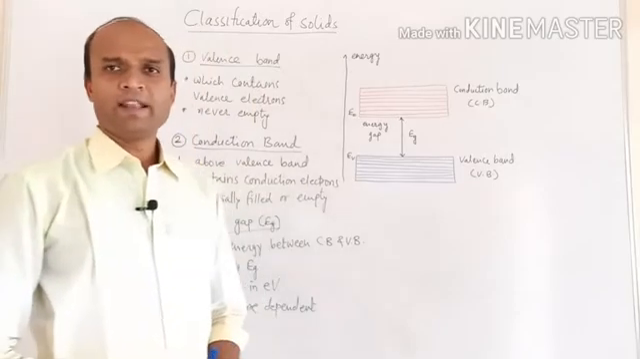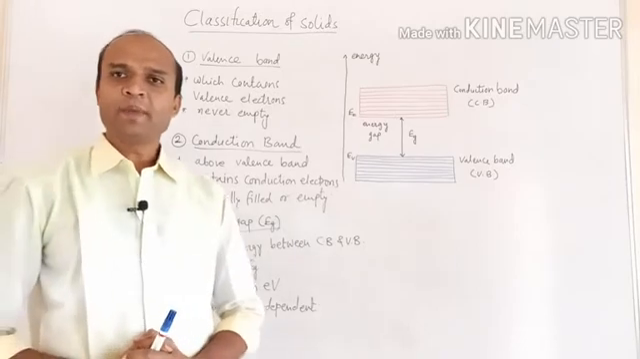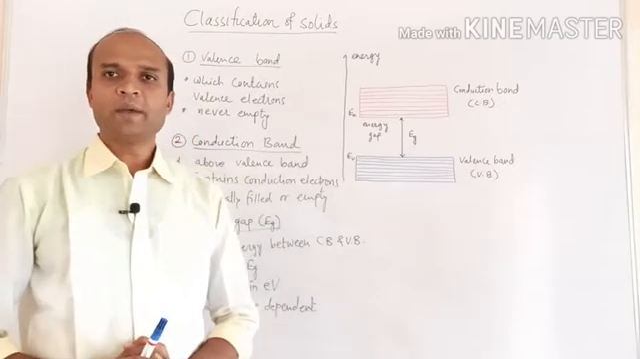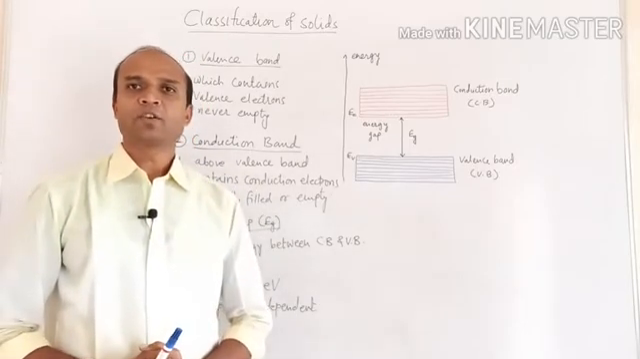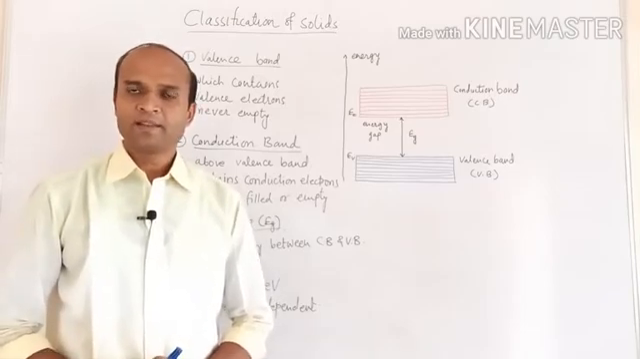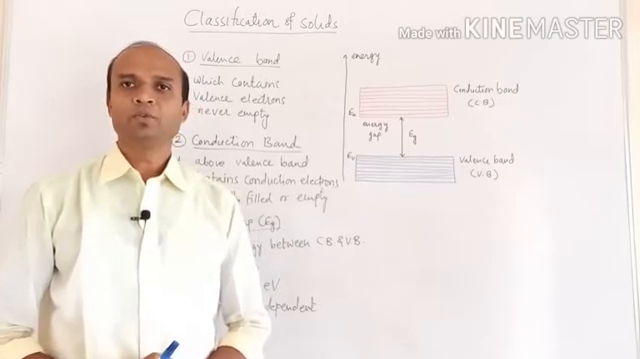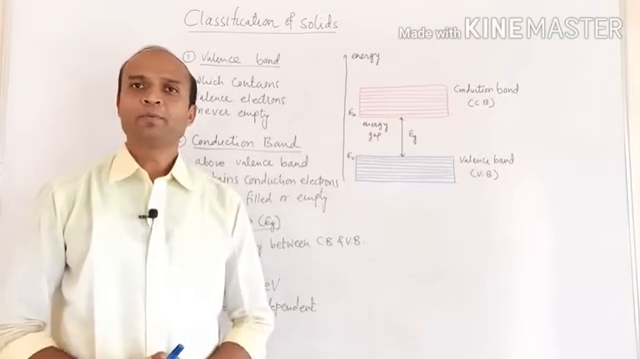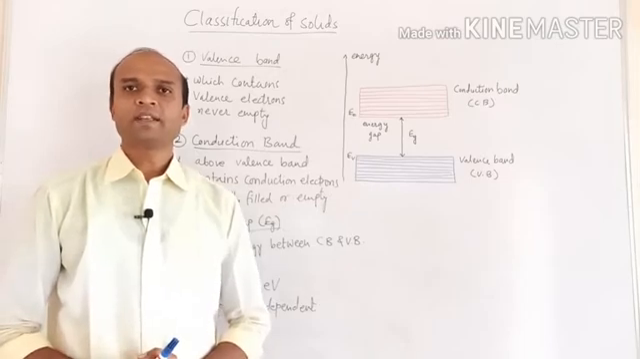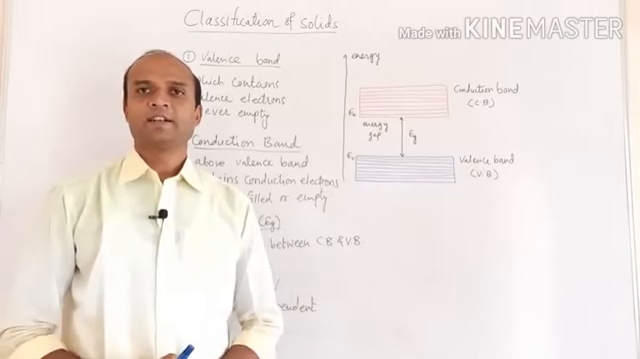So what is meant by valence band? Valence band is the energy band which contains only valence electrons. The energy band which contains valence electrons is called the valence band. Now, these valence electrons are bound with the nucleus. That's why they are not free for electrical conduction, and hence valence electrons present in a valence band cannot participate in the process of electrical conduction.